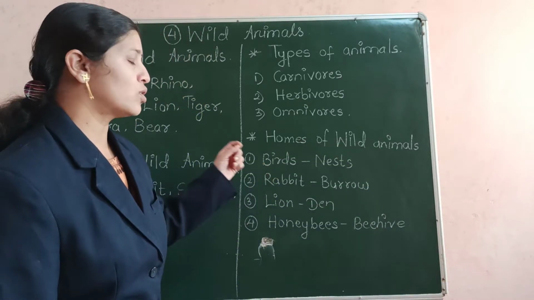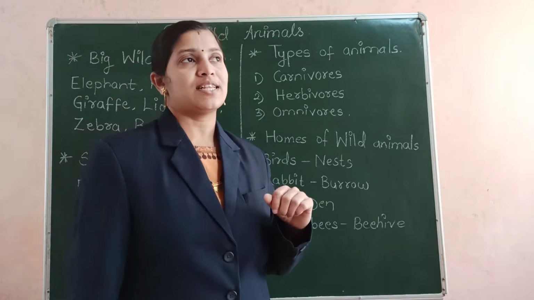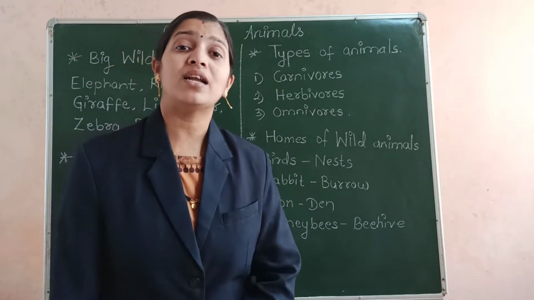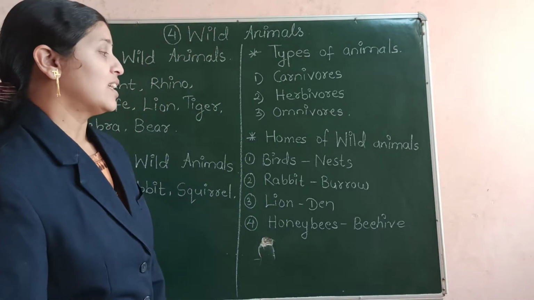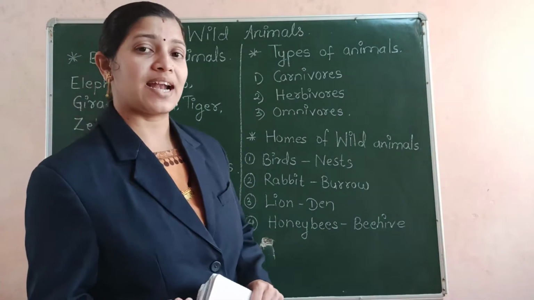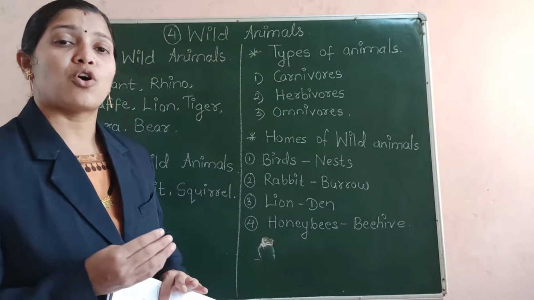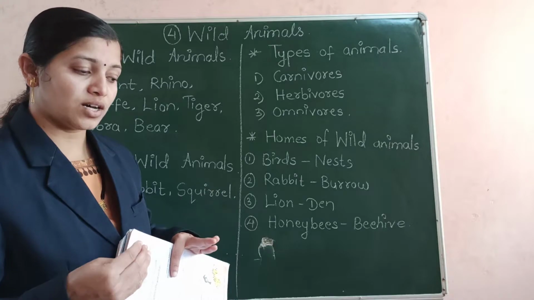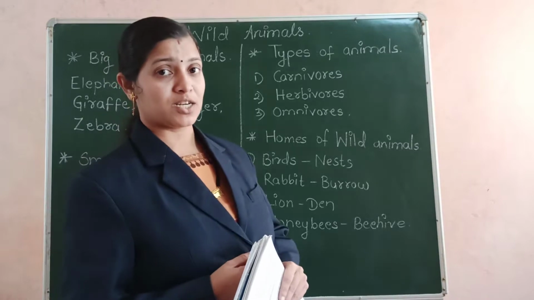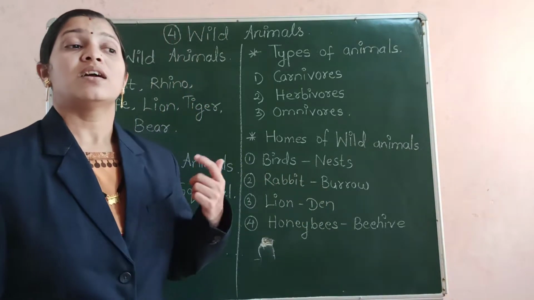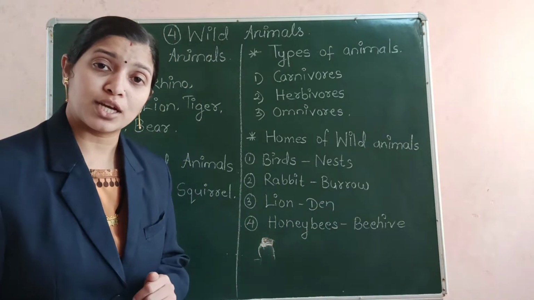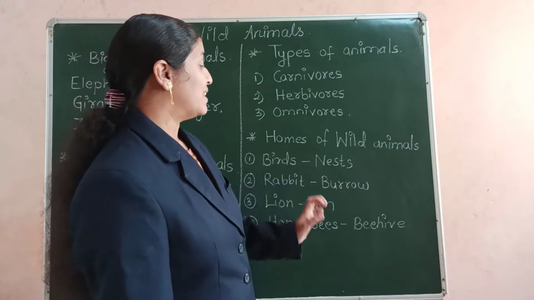So what do the birds do? The birds that live in the forest as well as the birds that live in the cities, villages, they build nests for themselves. What are nests? The birds collect grass or small sticks and they prepare a small house for themselves, a circular object like. You might have seen the nests of the birds. They collect the sticks, dried grass and whatever is possible, and they prepare their own houses, and that is called a nest.